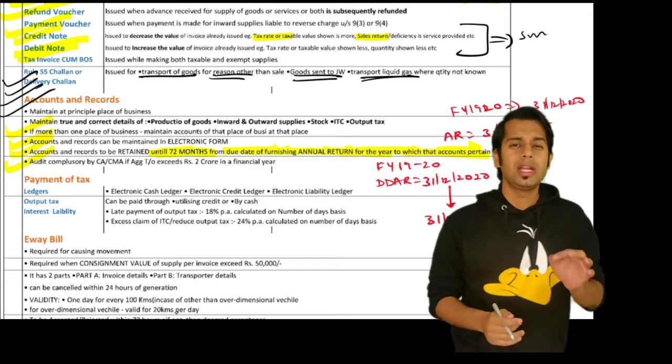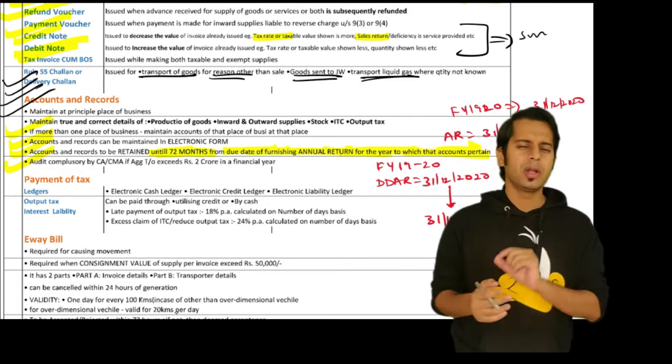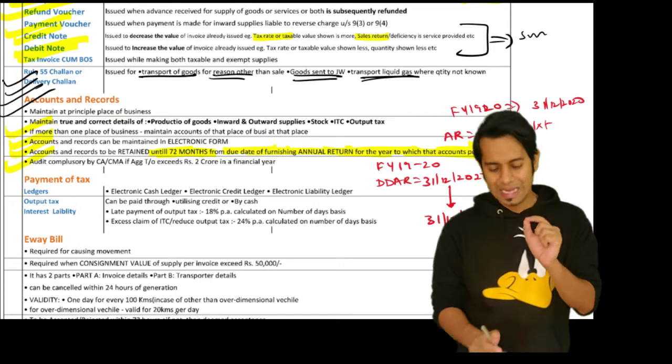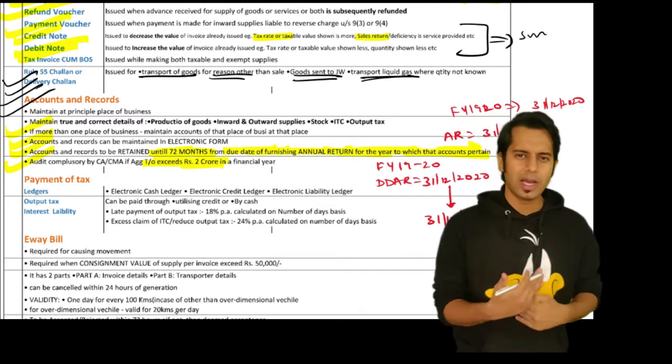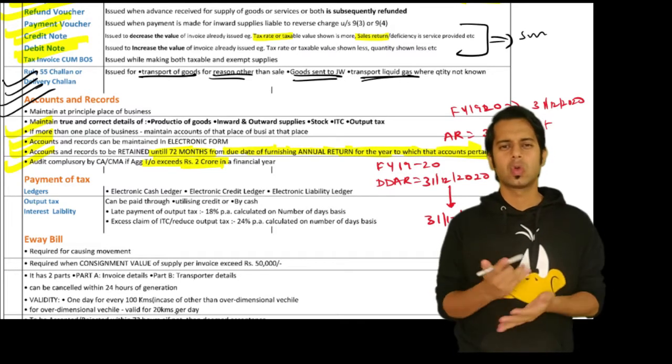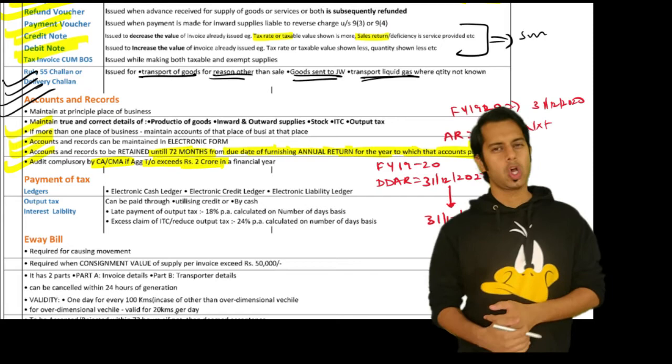Then please note, audit under GST, that is turnover based audit. Section 35 subsection 5 says the audit under GST will be compulsory if your aggregate turnover exceeds 2 crore rupees in the financial year. You are required to get your books of account audited by a chartered accountant or a cost accountant.